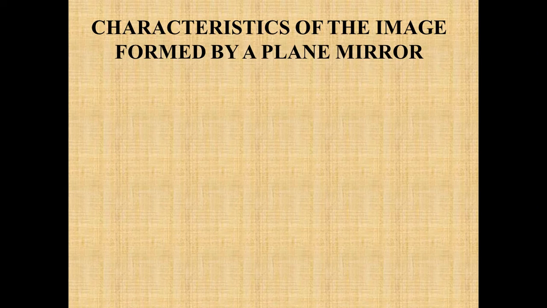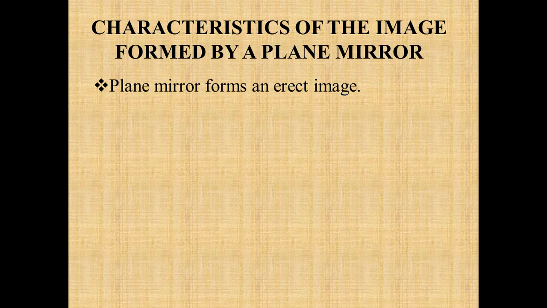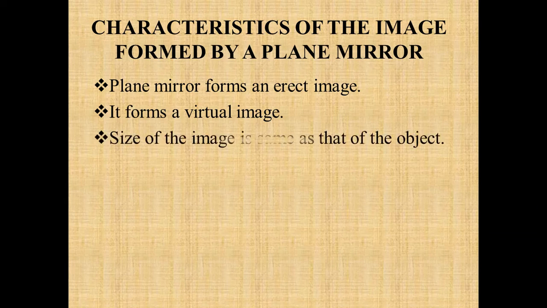Now we will discuss a few characteristics of image formation by a plane mirror. It always forms an erect image, that is, it is always above the principal axis. The image is always virtual, that is, no real image is formed behind the mirror.